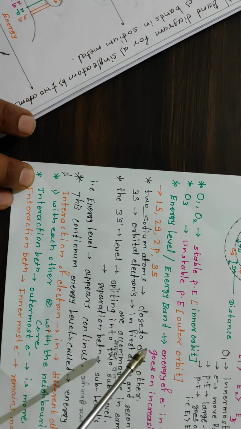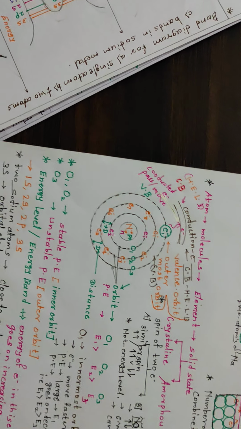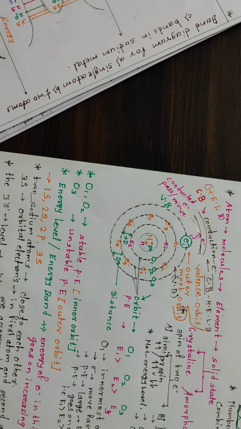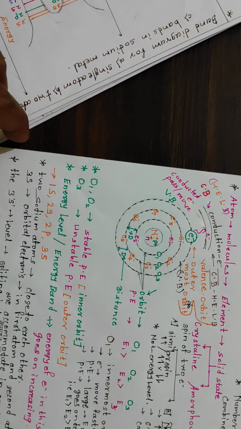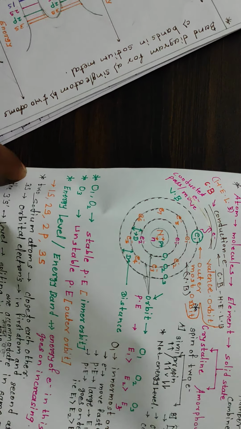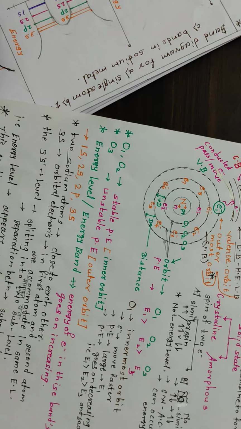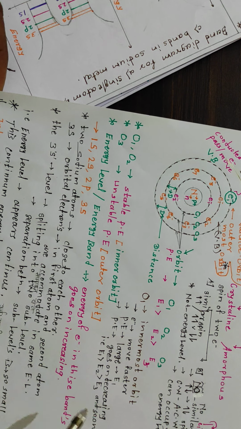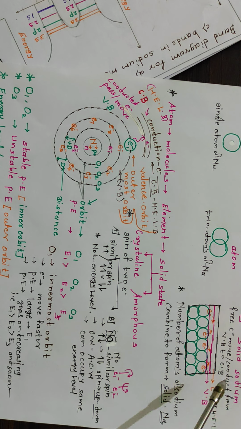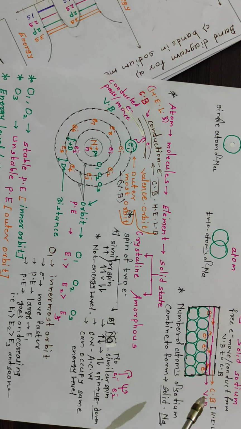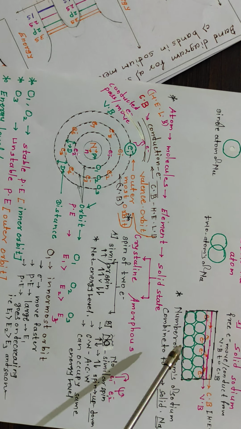The electrons of one atom interact with those of the second atom, and interaction is also formed with the neighboring atomic core, because the inside two orbits are stable.